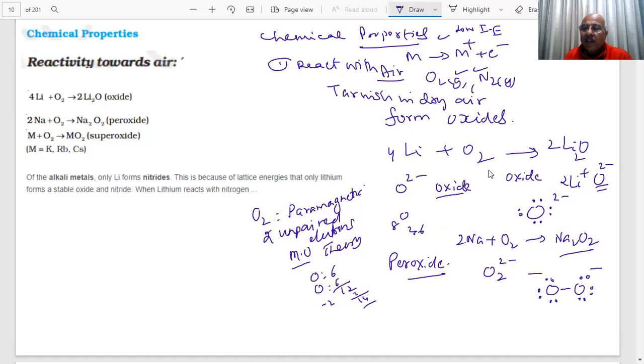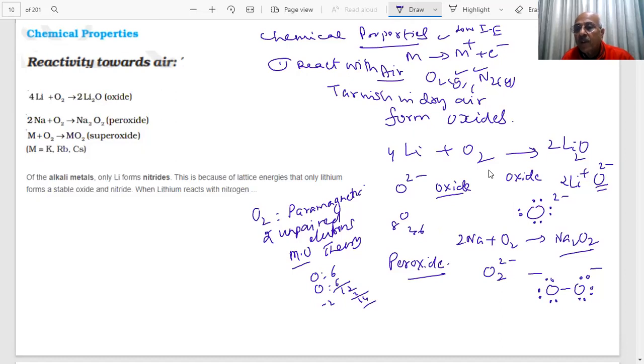So you can see as the size of the cation increases, they will be stabilizing with larger size anions. This size of anion is large. This is my peroxide. This you also see in hydrogen peroxide. Here the oxidation state of the metal is always +1.